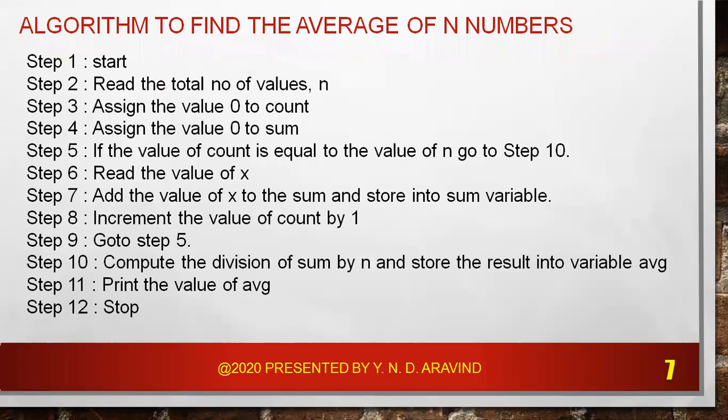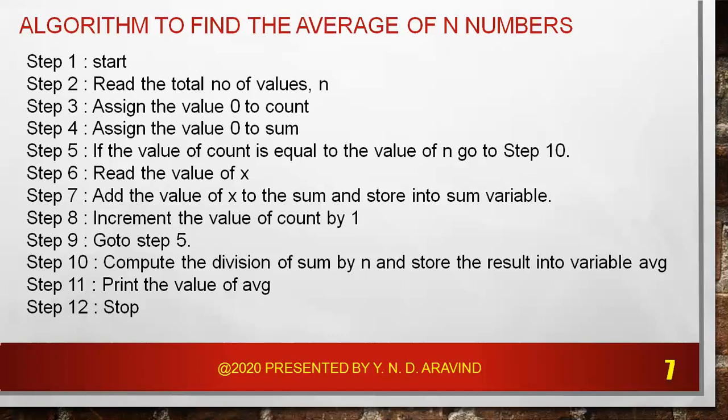Then let us see an algorithm to find the average of n numbers. To find the average of n numbers, I have written an algorithm with 12 steps. Here in this algorithm, we can see that it is terminating after some time, which explains the property of finiteness. And the action of each step is precisely defined. In this particular example, each step requires simple operations such as reading, assigning, comparing, printing, and so on. So this explains the features of definiteness and effectiveness.